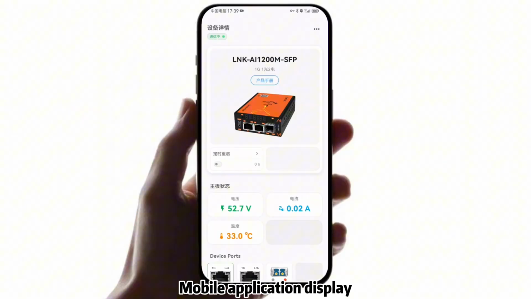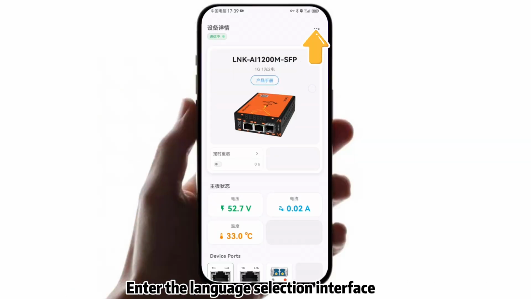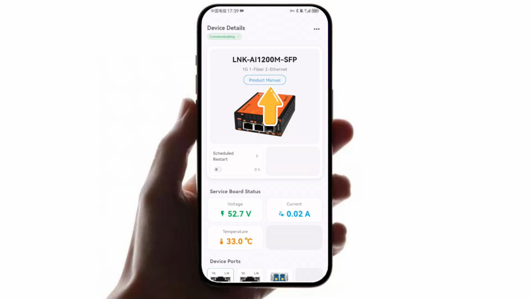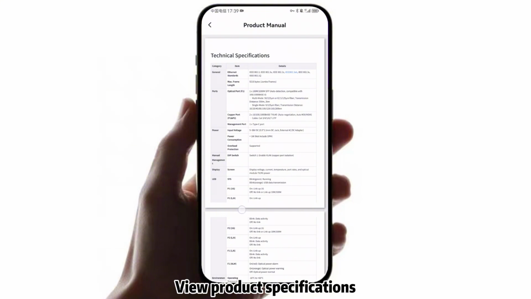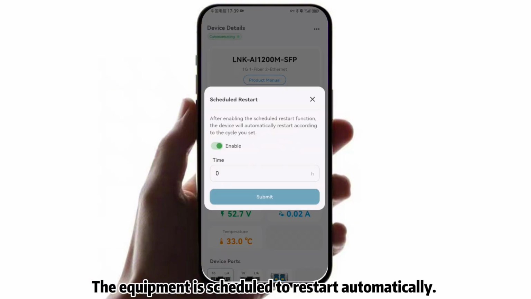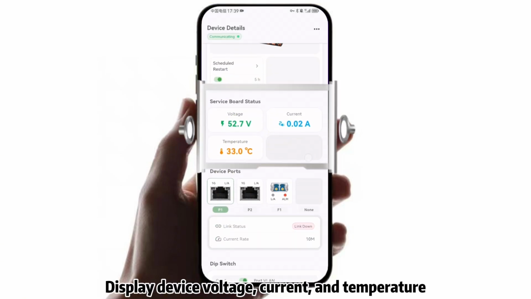Mobile application display. Enter the language selection interface. View product specifications. The equipment is scheduled to restart automatically. Display device voltage, current, and temperature.